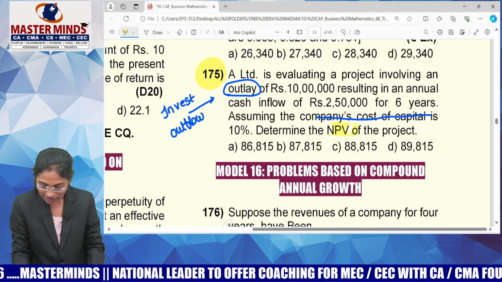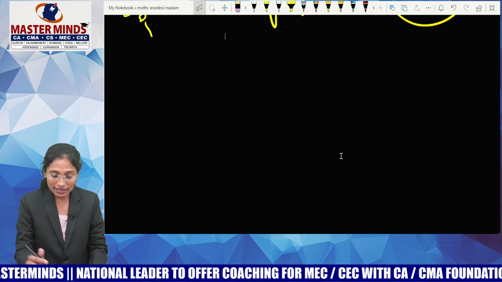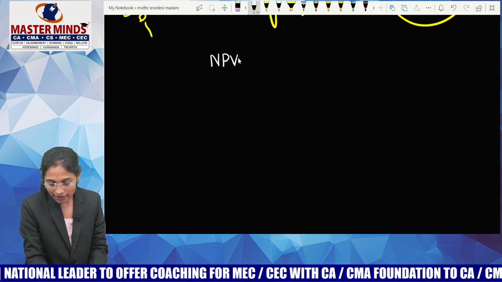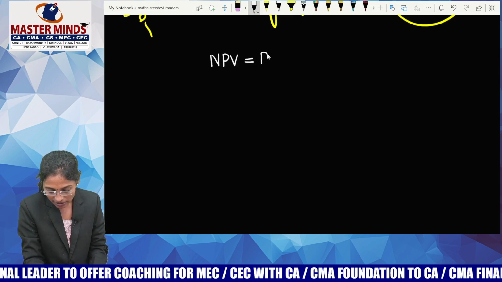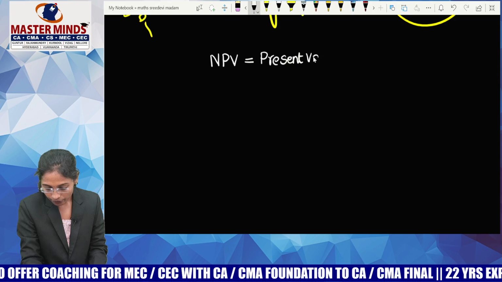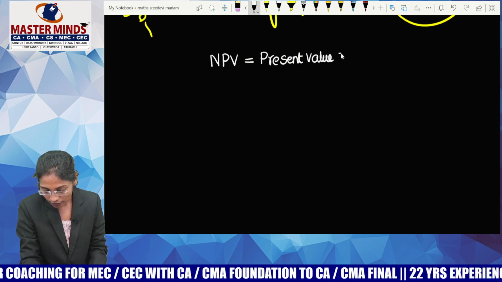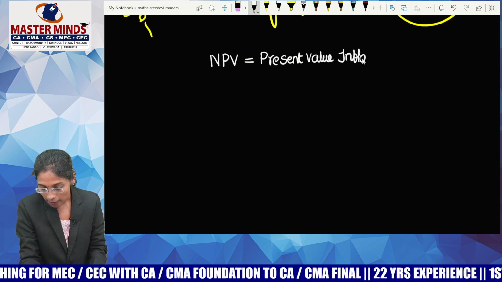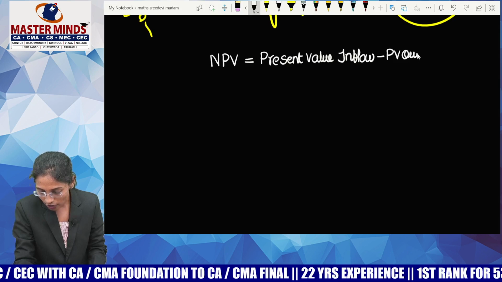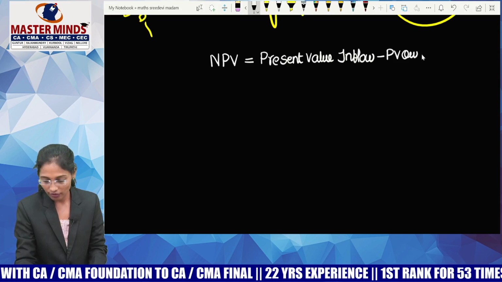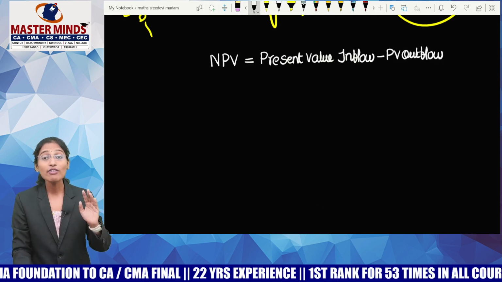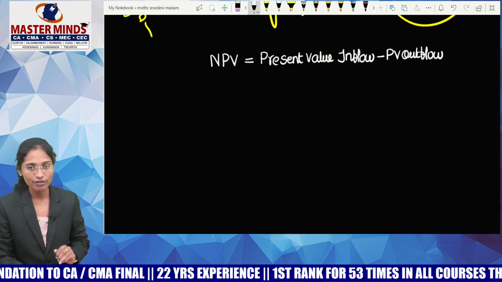Guys, NPV means net present value. The name itself is saying that I am talking about present value. The formula for net present value is equal to present value of inflow minus present value of outflow. So guys, try to understand: NPV means present value of inflow minus present value of outflow.